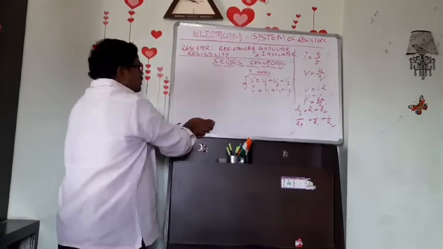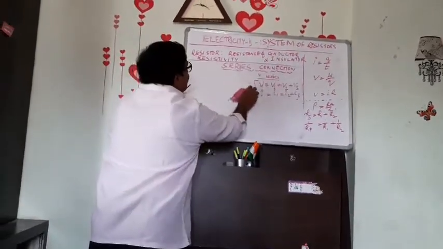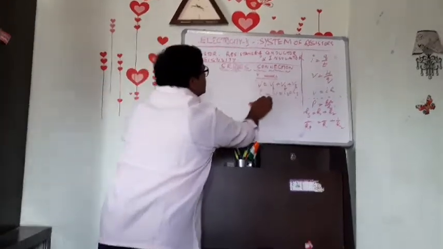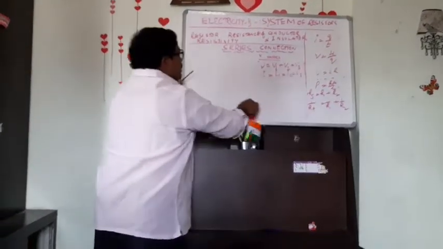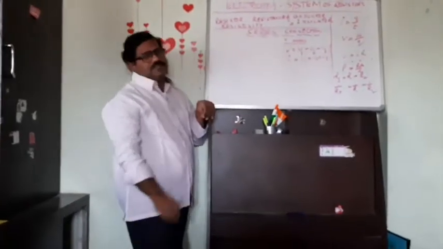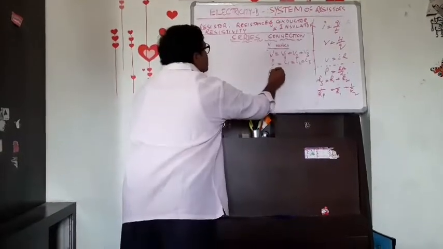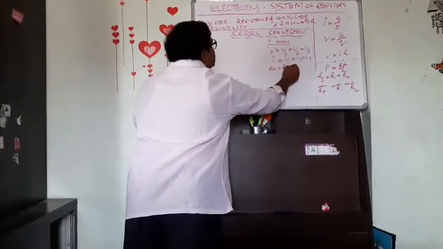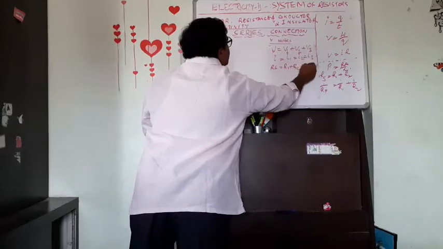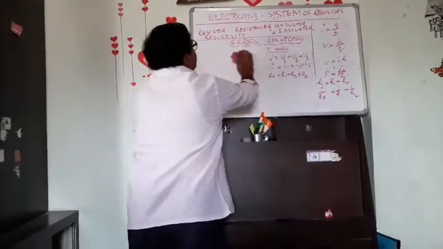What is the task now? When we connect two or more resistors, suppose three resistors in series connection, what will be the resultant resistance of those three resistors? What is the formula? Rs is equal to R1 plus R2 plus R3. That is the formula we have to derive.